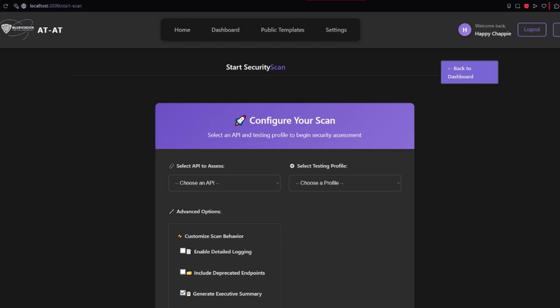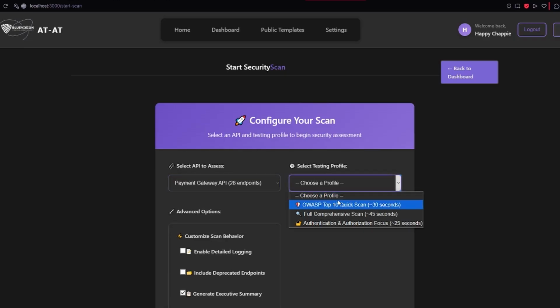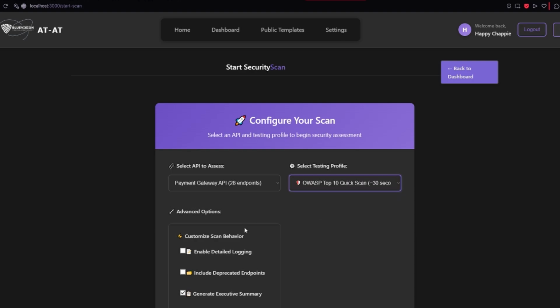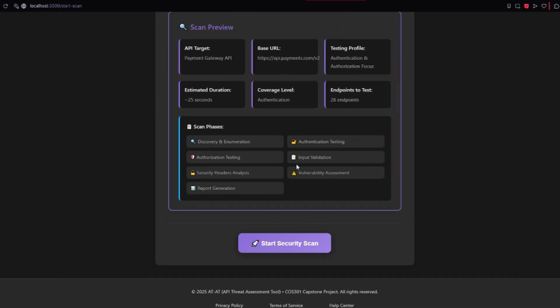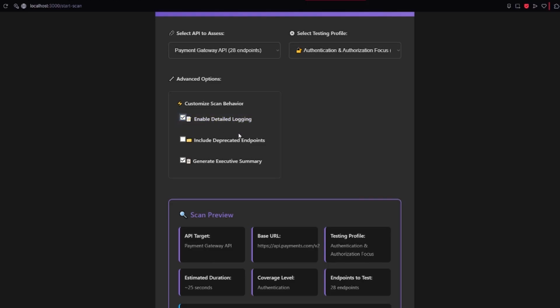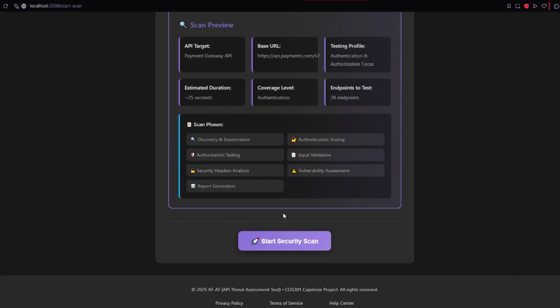For the API scan, the user story: as an API developer, I want to automatically scan my API for security vulnerabilities so I can identify weaknesses early in the development process. So firstly, we will choose our API which is already uploaded, choose the scan we want to do, and then we just wait for the scan to complete. For this demo, we're just going to use enable detailed logging and generate executive summary.